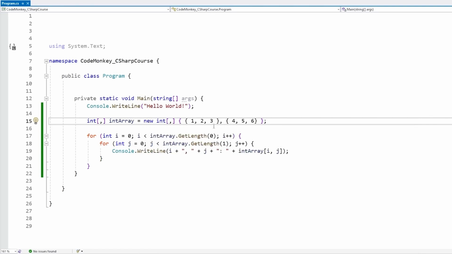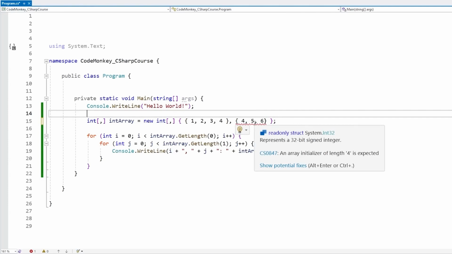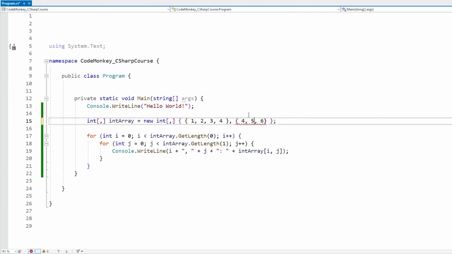One crucial important thing about these kinds of arrays and initializing it like this: the shape needs to match. So on the first one, if we initialize this with 4 elements, then the second one also needs to have 4 elements. In order to have multidimensional arrays with differently sized elements, for that we can use jagged arrays, which I'm going to cover in a little bit. But before we get to that, like I said, there are multiple ways of doing multidimensional arrays.